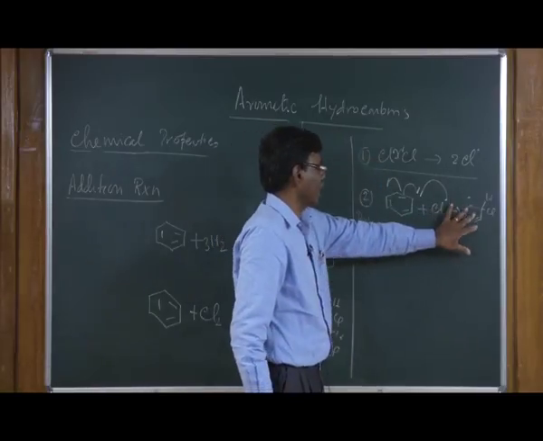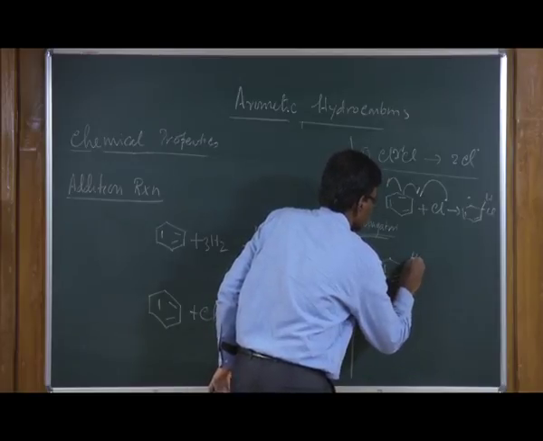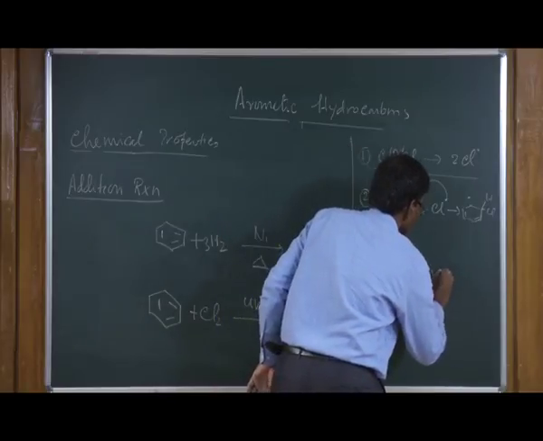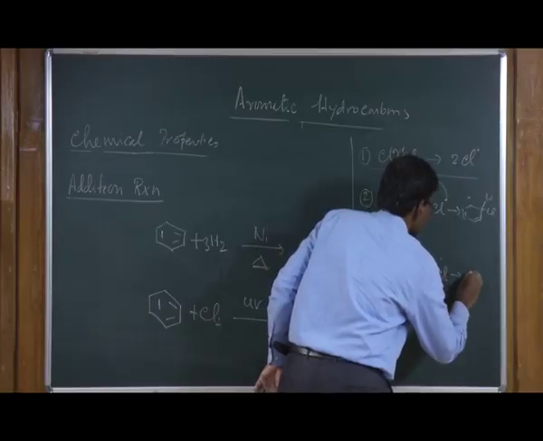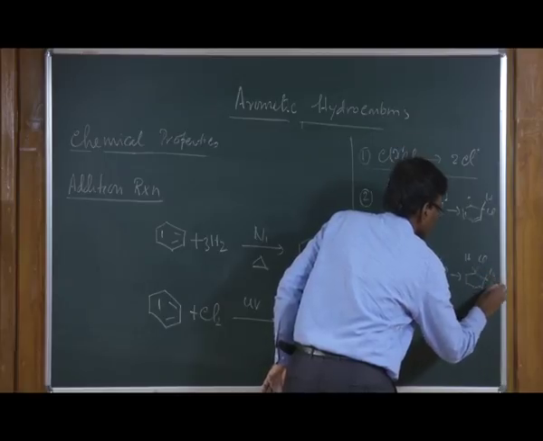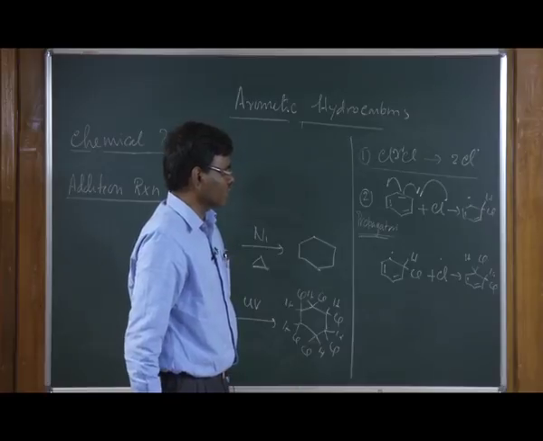Once you form this radical, it can react with the Cl dot to give this dihalo derivative.